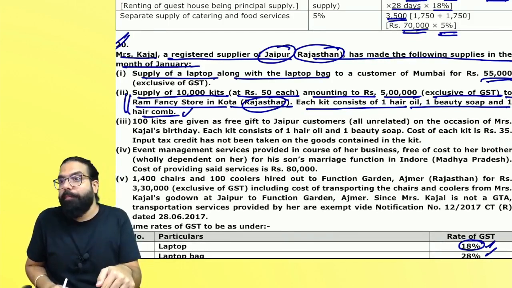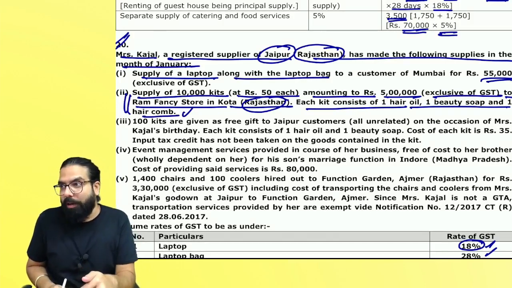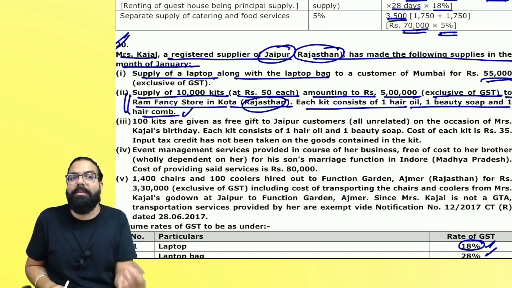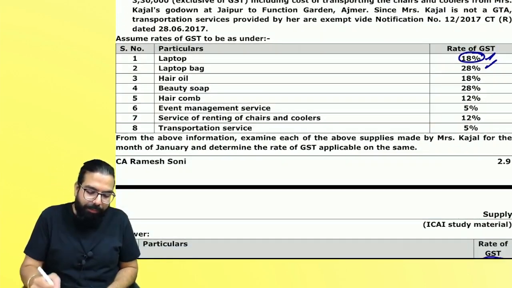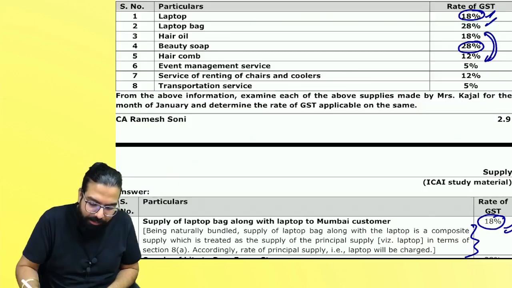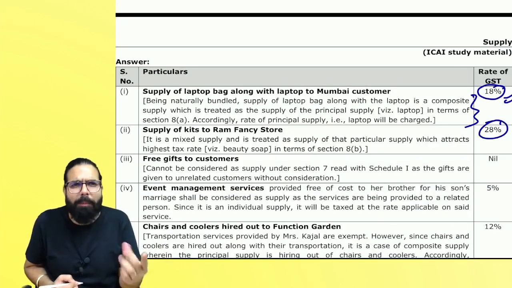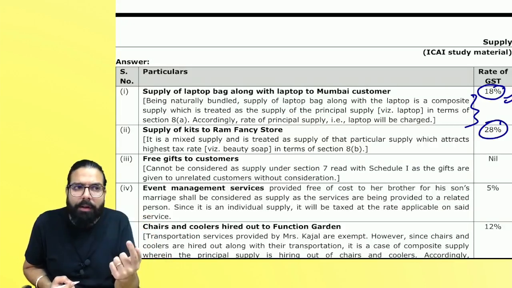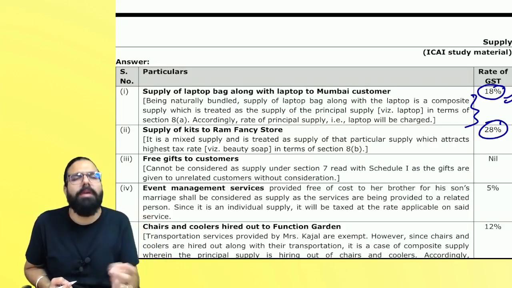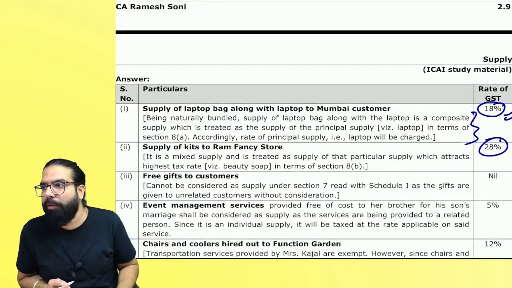What is it, everyone? Mixed supply. It's an unnatural bundle. And for mixed supply, Section 8 says it is taxable at the rate of the highest. Out of these three, what is highest? 28%, and hence 28%. Are you able to apply the law? Application plus practice is the most important stage of learning. Can I go ahead, everyone?